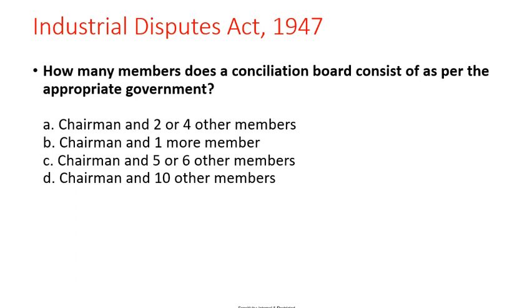Next one. How many members does a conciliation board consist of as per the appropriate government? Options: chairman and 2 or 4 other members, chairman and 1 more member, chairman and 5 or 6 other members, chairman and 10 other members. Correct answer is chairman and 2 or 4 other members.